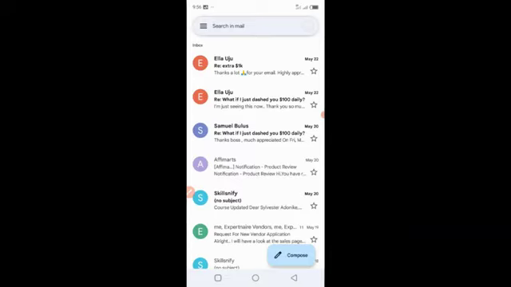I can say that this is a response from one of my students. I actually don't use ordinary mail. I use MailChimp. I have a MailChimp account that I use to send emails on a large scale to my students. So this is the email that I sent out around May 20th or May 19th, and some of them are actually responding to me and saying thanks. This is because sometimes when I work on something and it's giving me good results, I don't want to keep it to myself. I share it with my students so that they can also find another profitable niche and publish the same thing and start making money immediately.